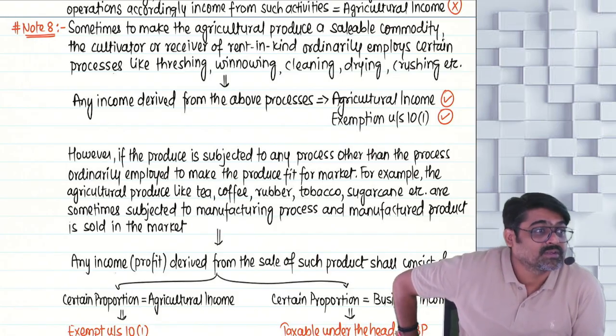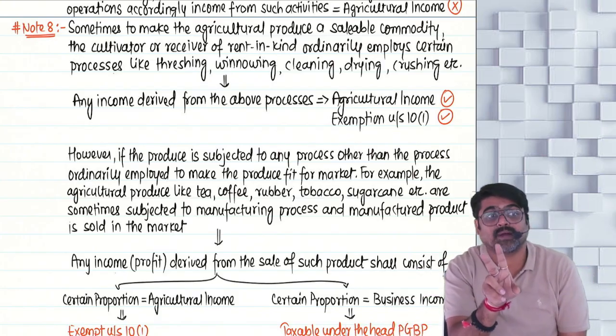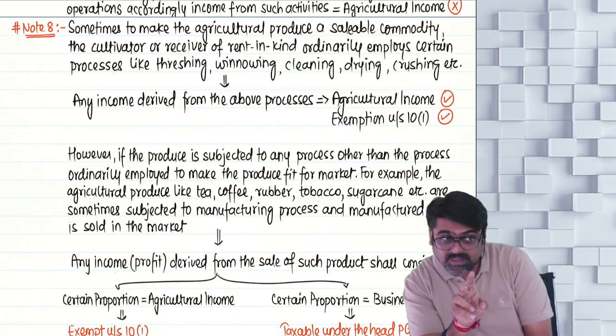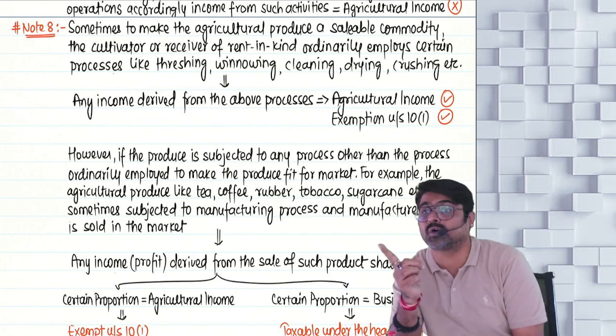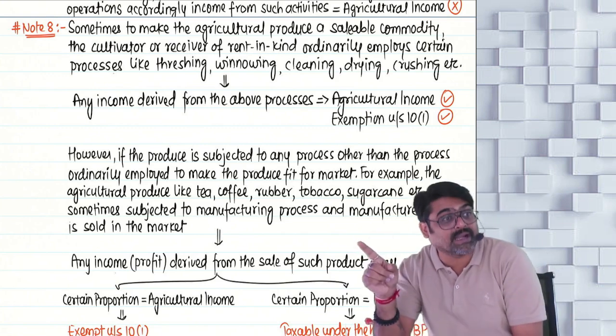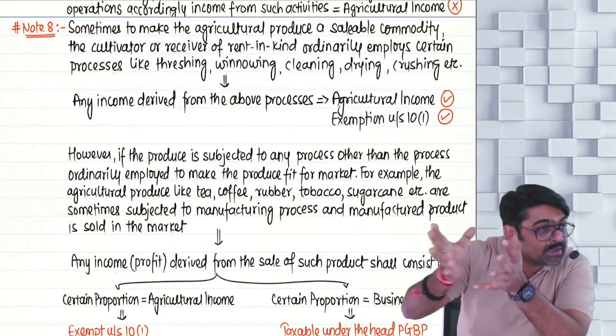Then it is known as manufacturing, and one person is doing two activities: growing as well as manufacturing. The item grown is not sold. The item grown is converted into some other item, and that other item is sold. By selling that other item, one income will be there.